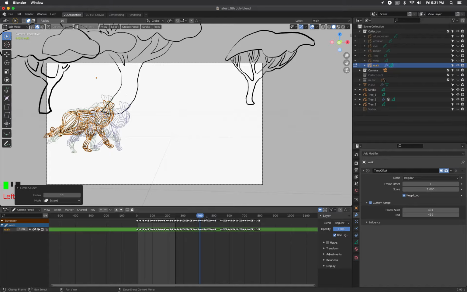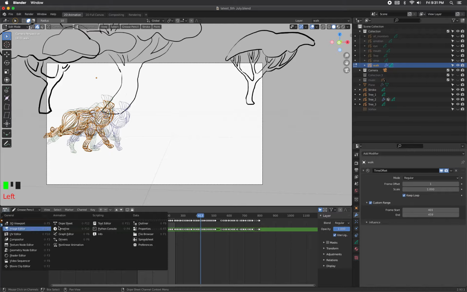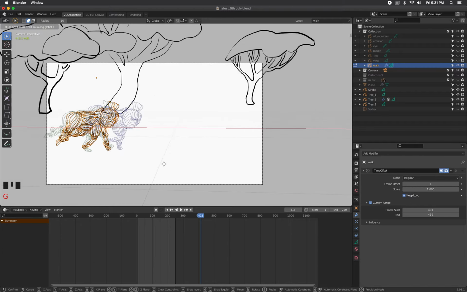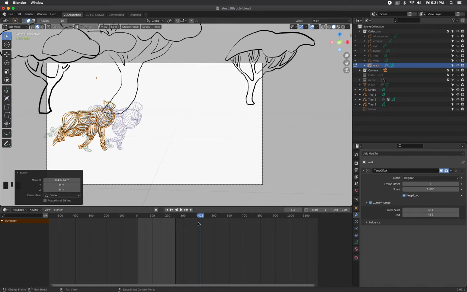And then the next frame, I'm gonna go back to the dope timeline. Whoa, that's a big jump. Okay, so go back once again. That's okay, and then the next keyframe.